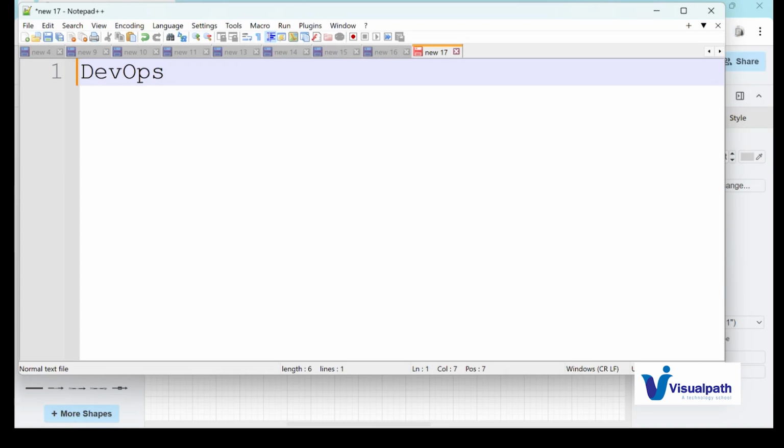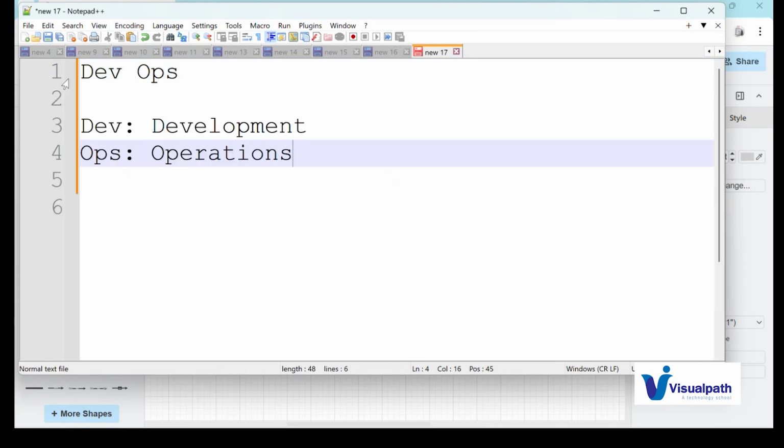So welcome to the AWS DevOps section, guys. Any idea about DevOps? I mean, earlier you heard about this DevOps. If you split these two words, DevOps, Dev stands for development, and Ops stands for operations.